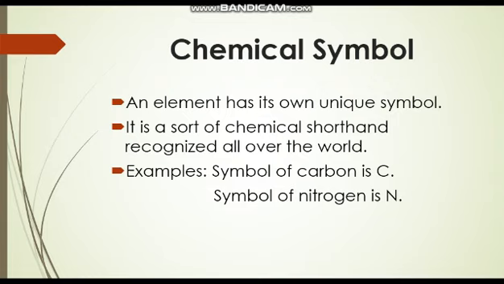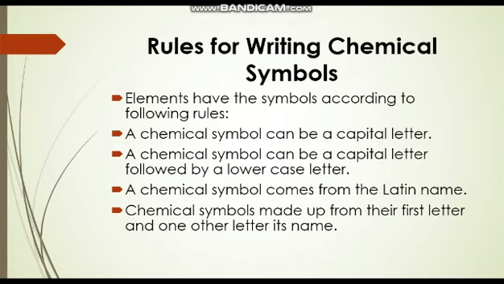Now comes the chemical symbol. All elements are represented by a chemical shorthand called chemical symbol, which is recognized all over the world. Examples include C is the symbol of carbon and N is the symbol of nitrogen. Now there are certain rules for writing chemical symbols. First one, a chemical symbol can be a capital letter. Example, O is the symbol for element oxygen, C is the symbol for element carbon.